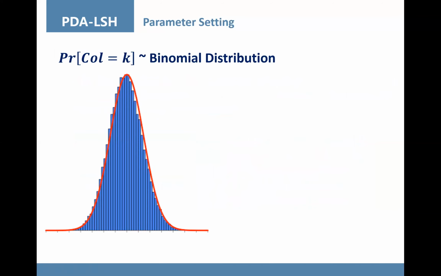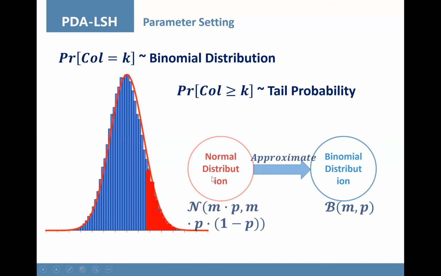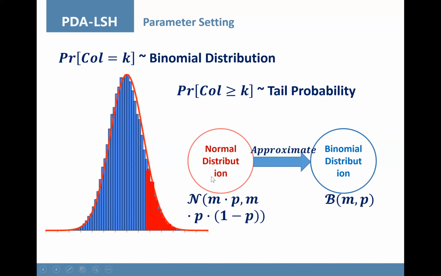Obviously, given the search radius and two objects, their collision number follows the binomial distribution. The probability of two objects colliding more than a given threshold is exactly the right-tail probability of a binomial distribution. We propose to approximate the binomial distribution by the normal distribution and use its cumulative distribution function to estimate the right-tail probability.